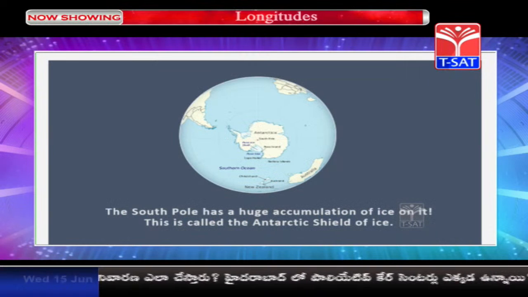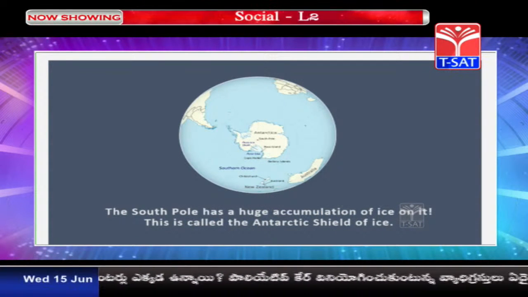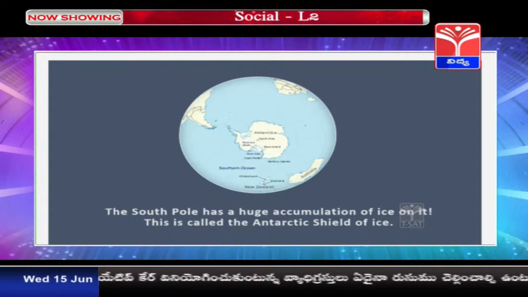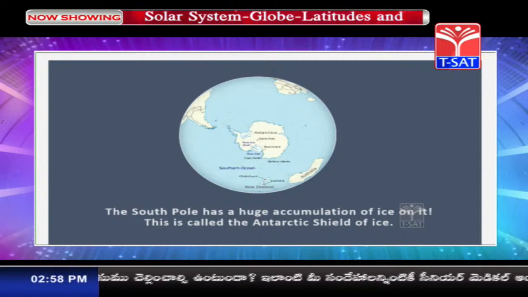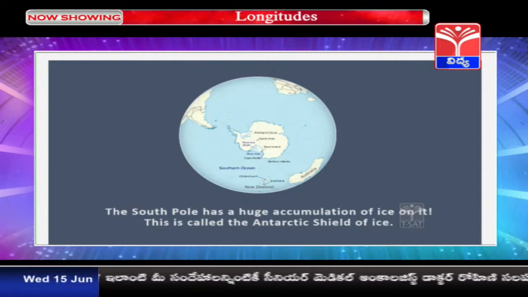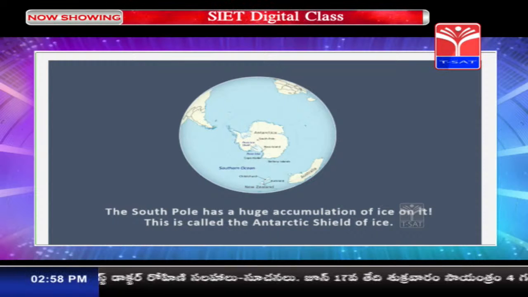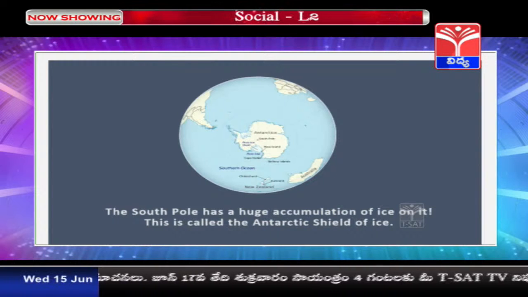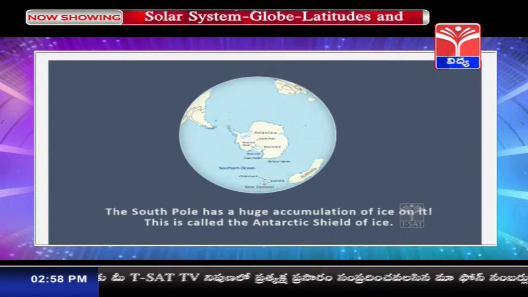Children, tell me, which continent did you find in the South Pole? Yes, it was Antarctica. And in Antarctica, which ocean did I tell you? Yes, there was the Southern Ocean. But this total continent, children, along with the Southern Ocean, has a huge accumulation of ice, and because of that, this is called the Antarctic Shield of Ice.